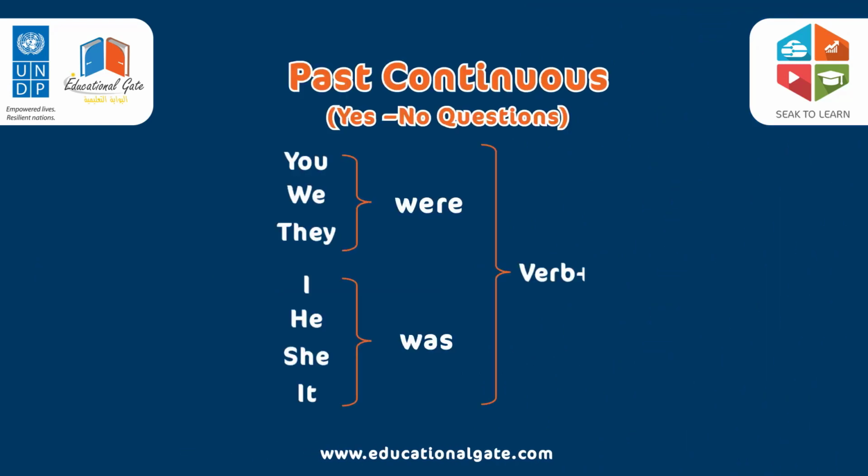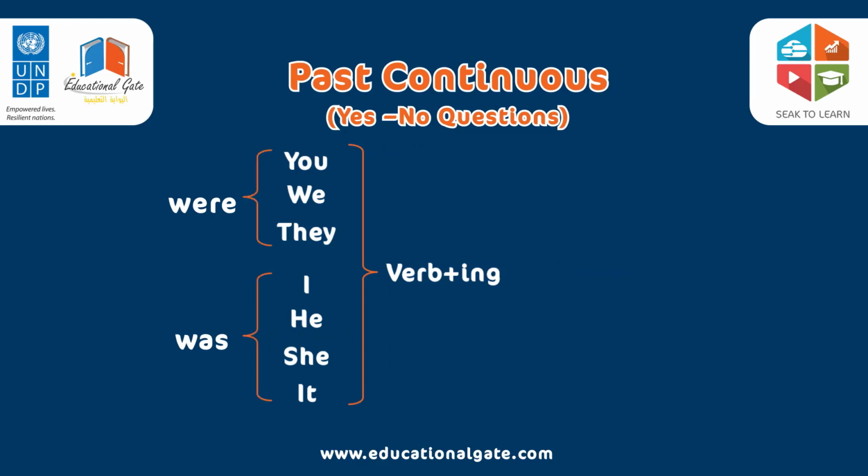You, we, they, we said it takes were. All I have to do is to move the were to before the subject. So were you, were we, were they. I, he, she, it, we move the was to put it before. So it becomes was I, was he, was she, was it, and then we put verb ing.